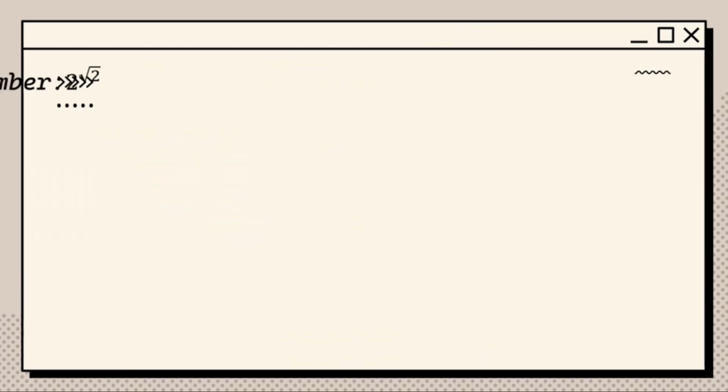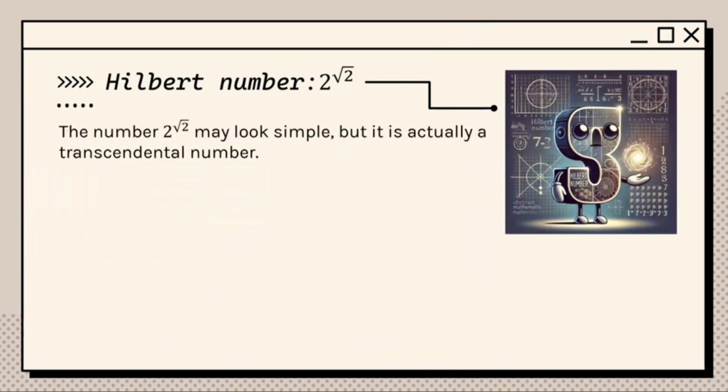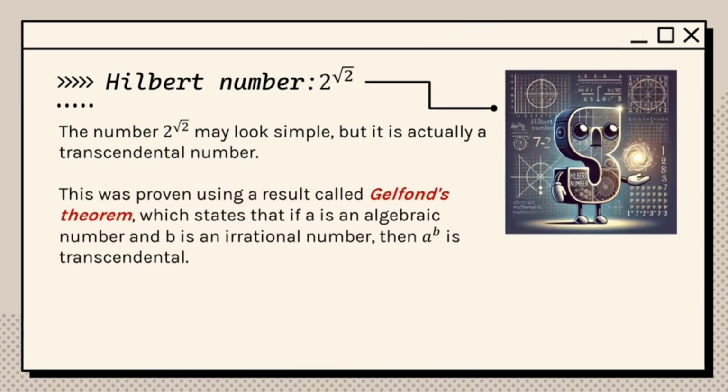Next, there is another interesting number, which is the Hilbert number. Look at his picture, and the number may look simple, but it is actually a transcendental number. This was proven using a result called the Gelfond theorem, which states that if a is an algebraic number and b is an irrational number, then a to the power of b is transcendental.